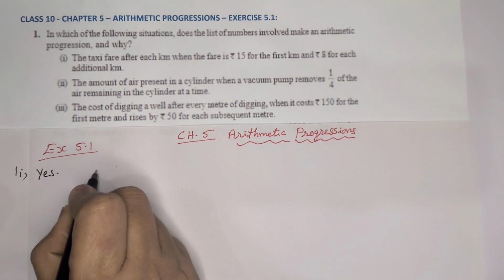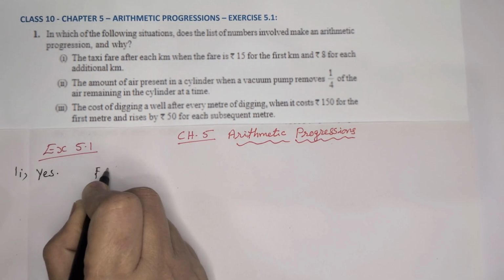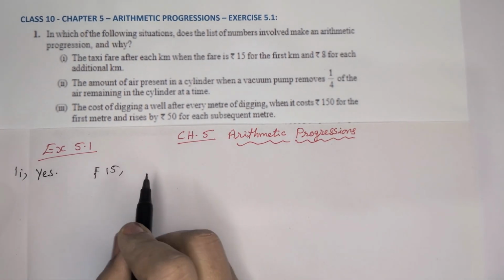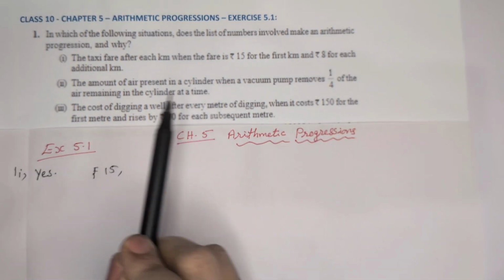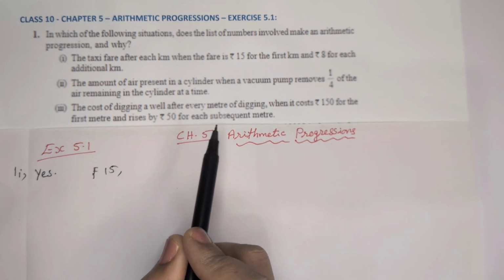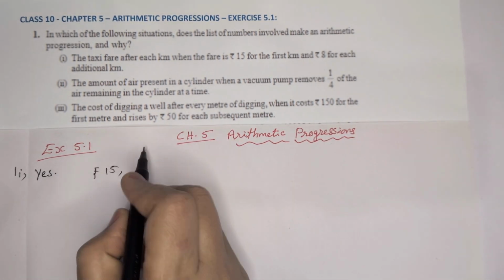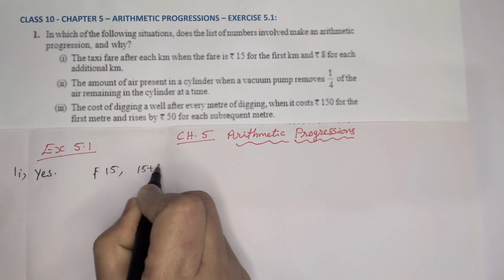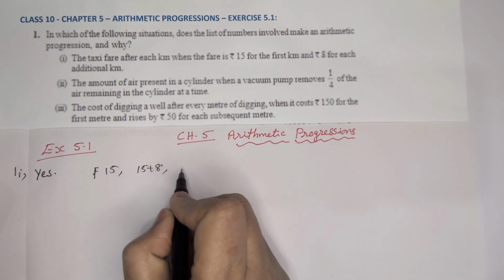So we can write the first term as rupees 15. Then rupees 8 for each additional kilometer. So after the first kilometer, for the second kilometer it is 15 plus 8. Then again one more 8.